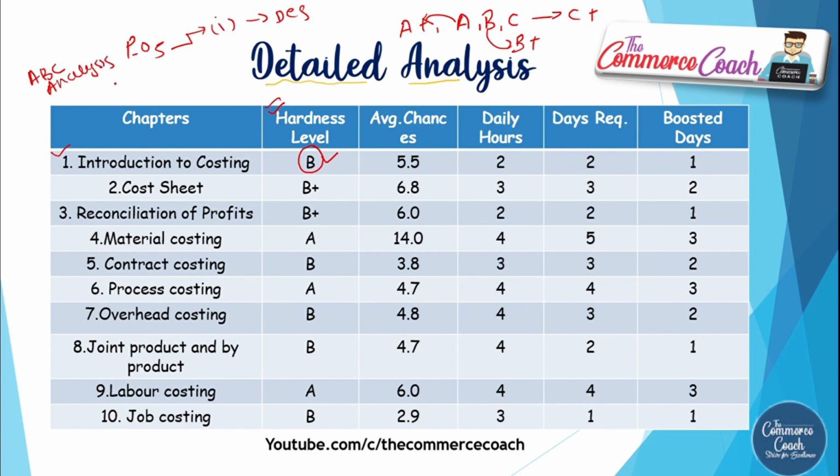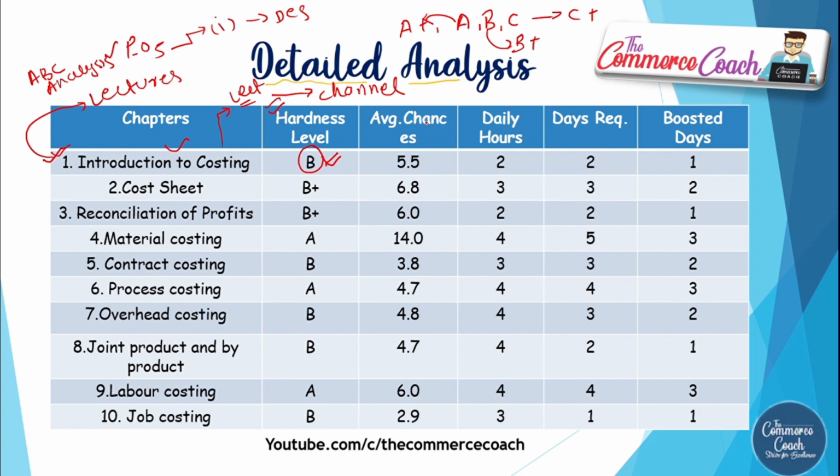Okay. If you perform ABC analysis with the chapters that I have already performed, you can easily score, right? Introduction to costing has a hardness level of B category, which means it is not quite much harder. It is basically conceptual basics only. You can follow the lectures for this on my channel. I have uploaded the full videos for introduction to costing. You can cover this whole chapter number 1 with my lectures only. Full lectures are available. Okay, I will also share the links in the description.